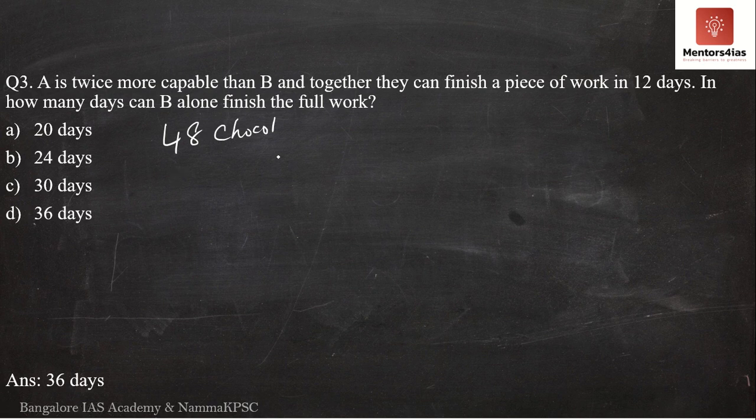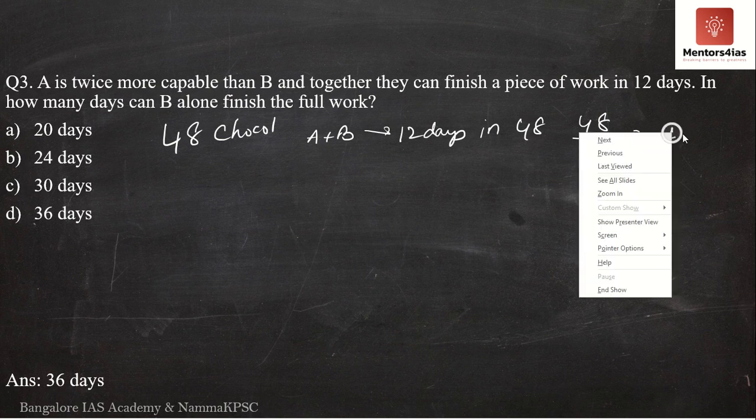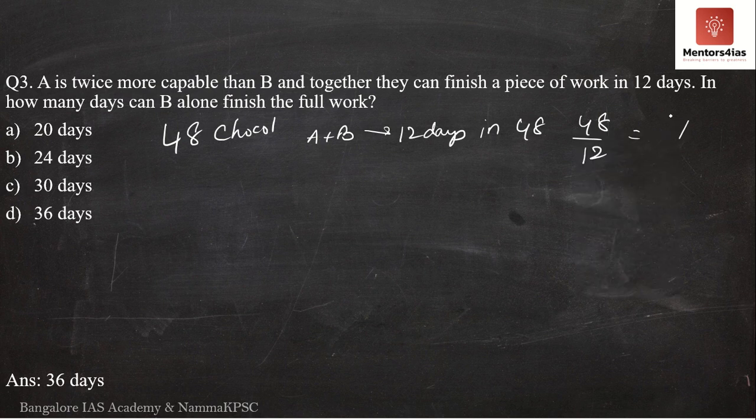Now if both A and B are working together, they complete the entire work in 12 days. If they're able to complete the entire work in 12 days, that is, they're able to eat 48 chocolates in 12 days. In 12 days, they eat 48 chocolates. How many chocolates per day? 48 by 12, nothing but how many? 4 chocolates per day. 12 4s are 48, so it is 4 chocolates per day.